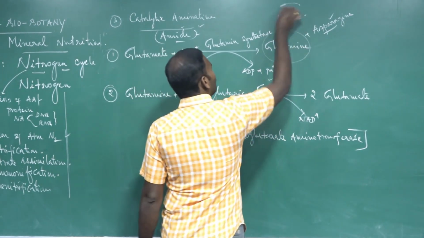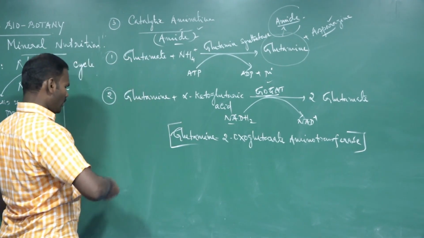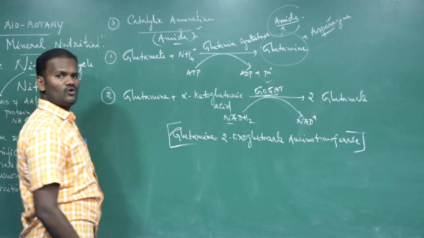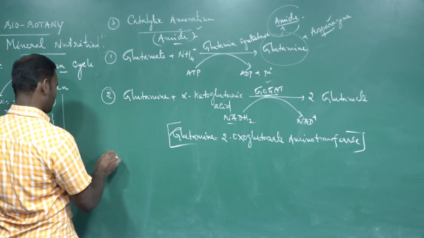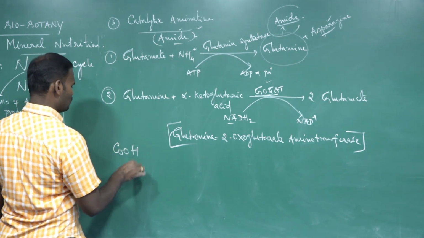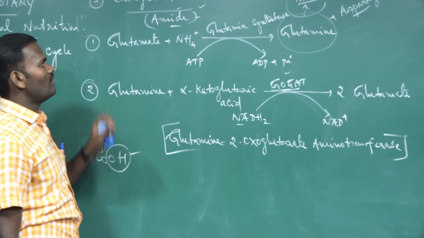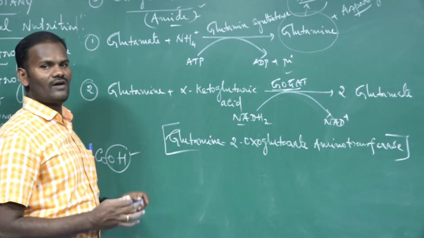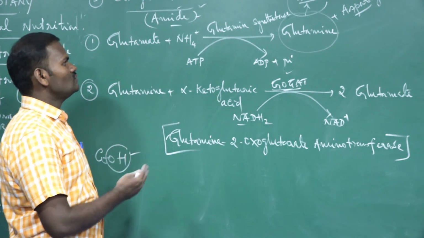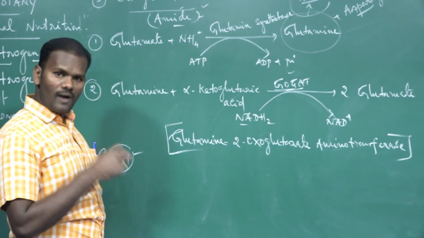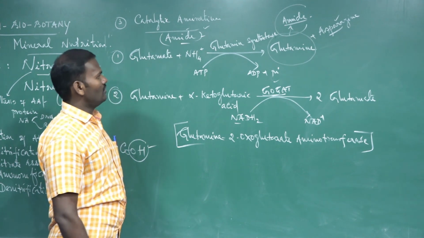So how is an amide formed? We know that each and every amino acid contains one amino group and a carboxylic group. For example, in the COOH carboxylic group, the OH hydroxyl group is replaced by an amino group, and as a result an amide is formed. Amide is the most essential for the plant because it contains more nitrogen than amino acids.